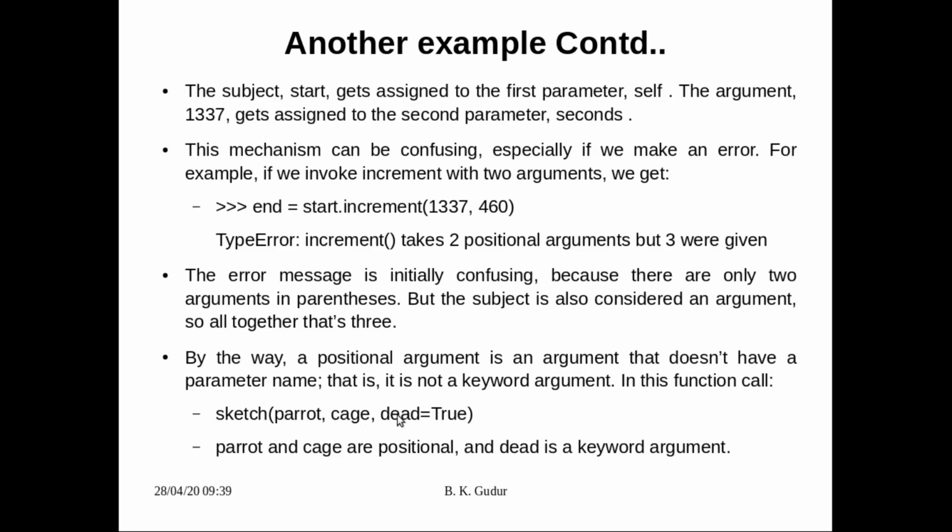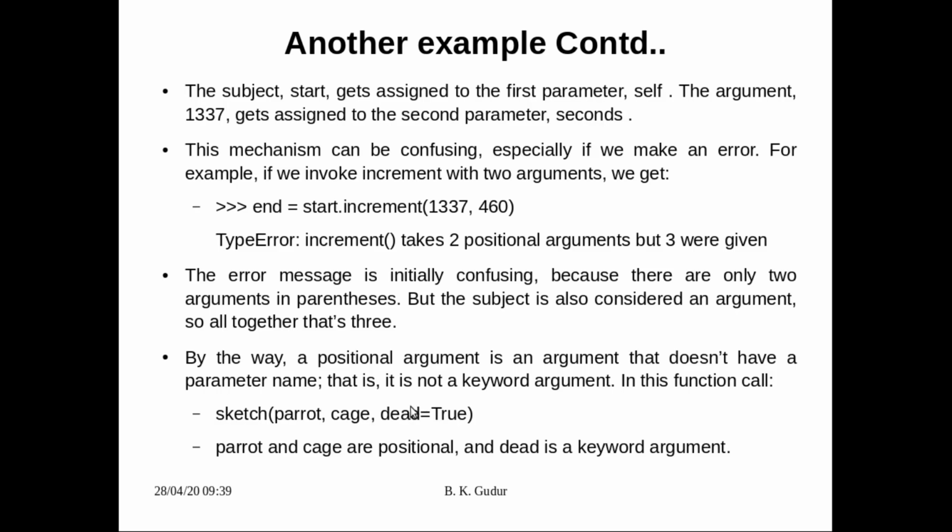Here parrot and cache are positional, which means we need not give the parameter name, whereas dead is a keyword argument.